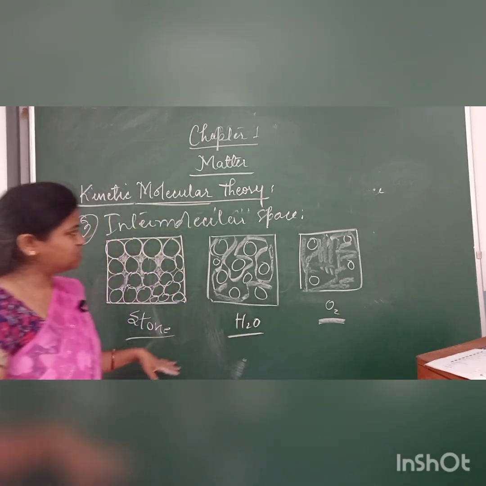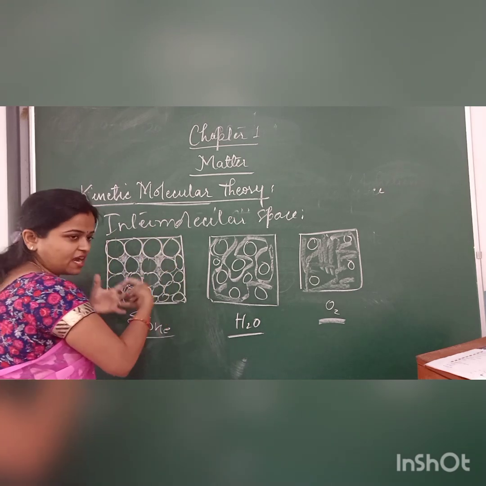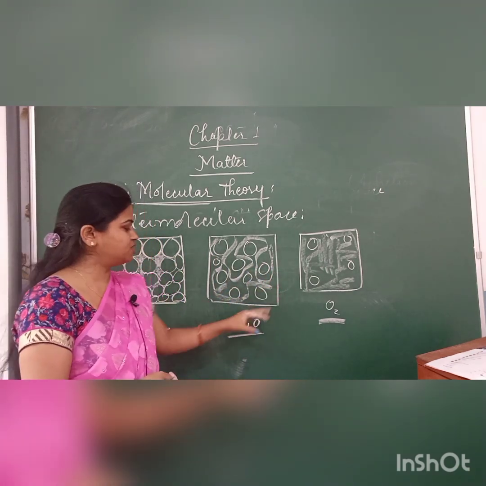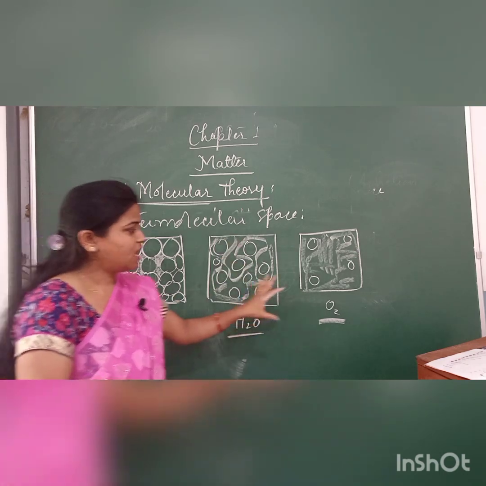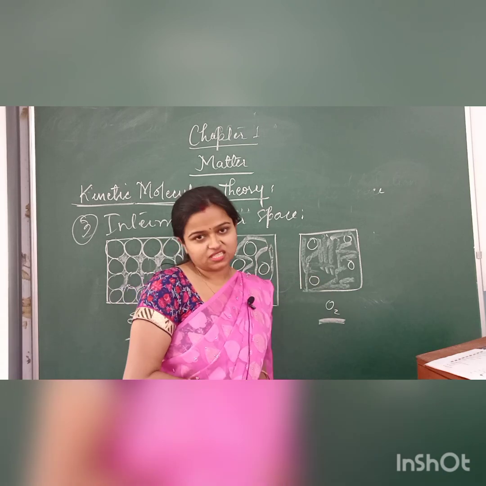So according to this, intermolecular space can be decided. If the molecules are compactly arranged, the space will be less. If molecules are a little bit far away from each other, space will be more. And if molecules are very far away from each other, the space will be maximum.